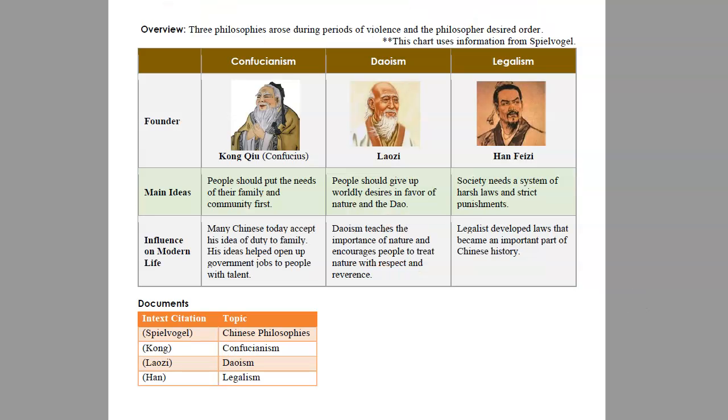Completing this DBQ, you'll be reading from 3 different sources. Our first one is Spielvogel, an excerpt from the textbook, and it's about introducing these 3 Chinese philosophies. Then you'll be reading 3 primary documents from our founders of the philosophies.